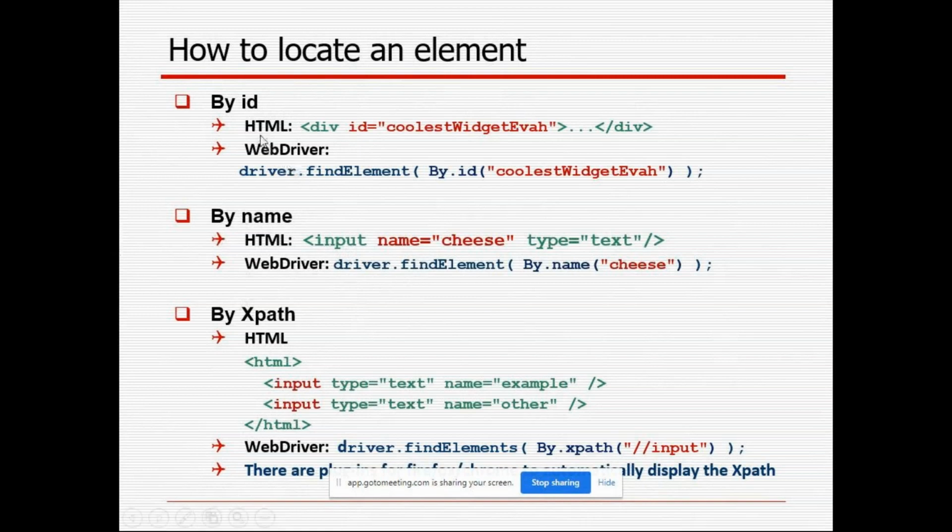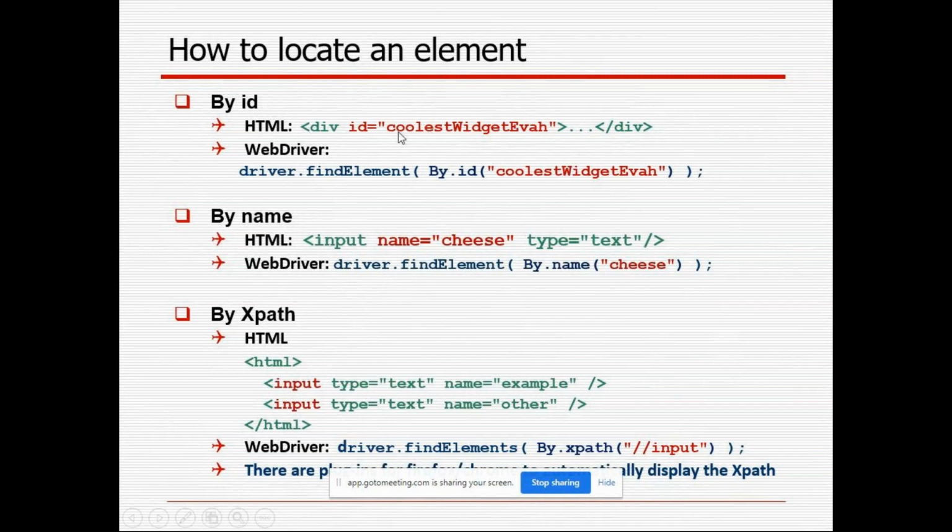HTML code, what is here? The HTML code is div. This is the tag name. This is the attribute ID, and the value of this ID is coolest width UA. Then it is closed here with /div. This is the HTML code for an element.